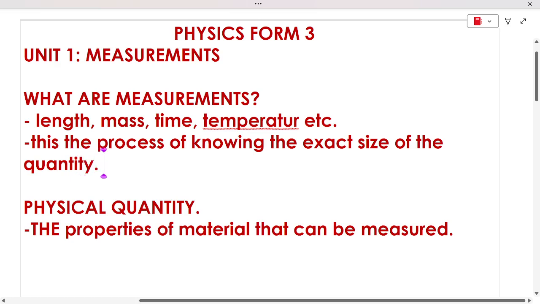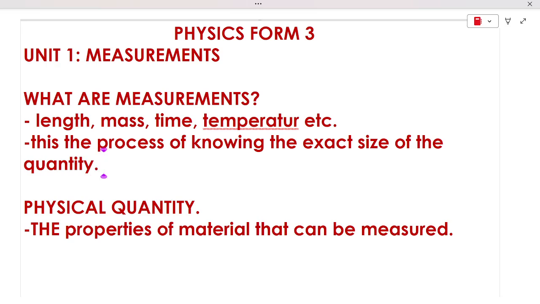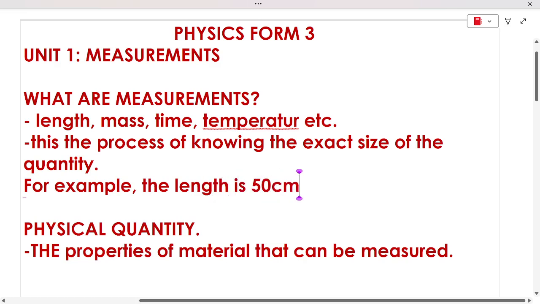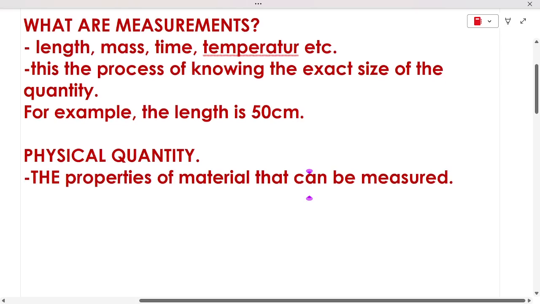For example, you can say the length is maybe 50 centimeters. That means you have now done a measurement.